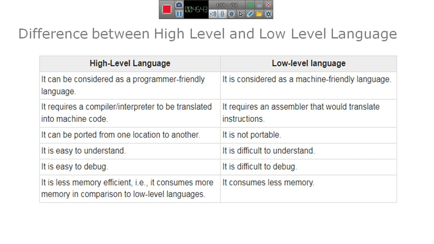I also covered the advantage of low level languages, the purpose of assembly language, and the next one, the high level language, its advantages and the differences between high level languages and low level languages.